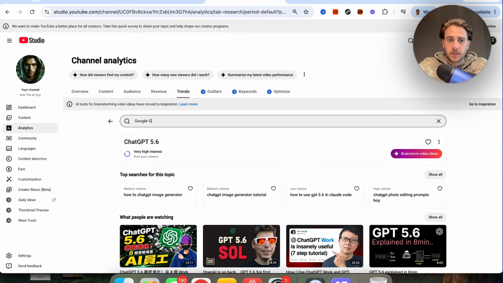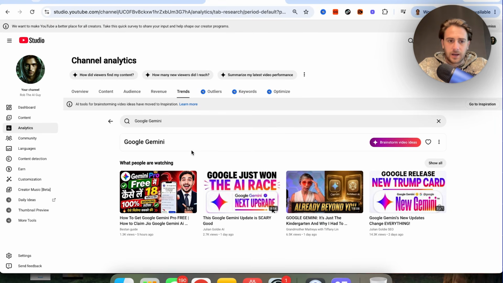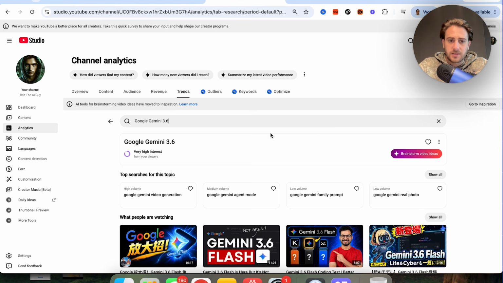Or if we come over here and type in something like Google Gemini, this probably should show kind of high. This is too broad of a search right here. But if we kind of narrow this down right here to Gemini 3.6, we see very high. So basically, that's what you're looking for.